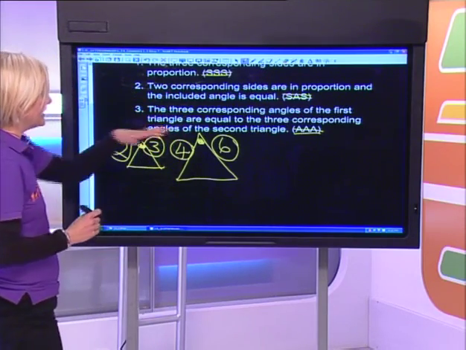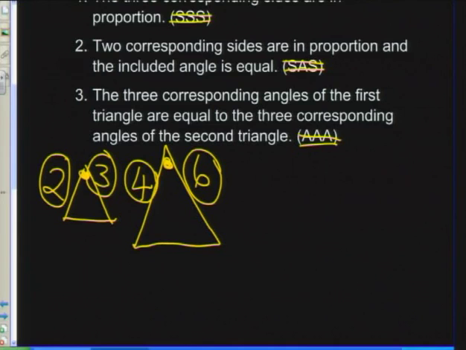And then finally, the last proof, angle, angle, angle, you'll only ever see in similarity, is if I am able to prove that this angle is the same as that one, the top one is the same, and that one is the same, then angle, angle, angle.